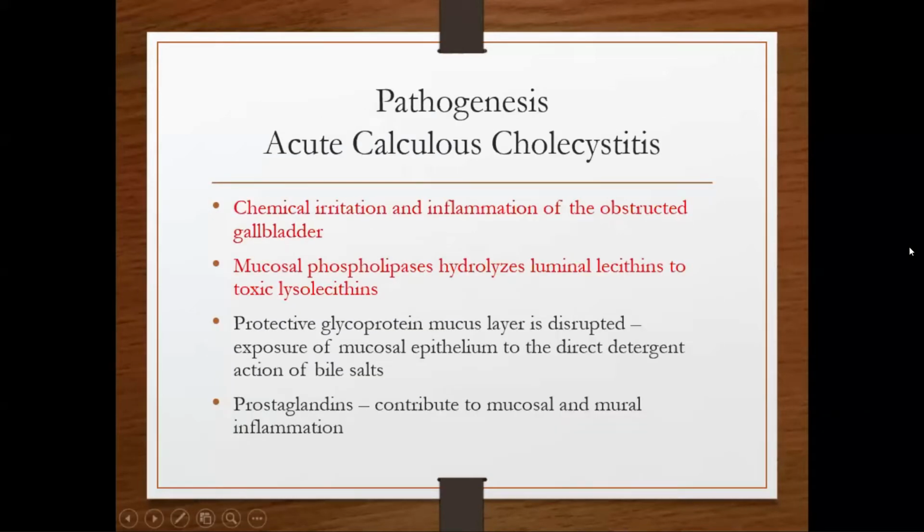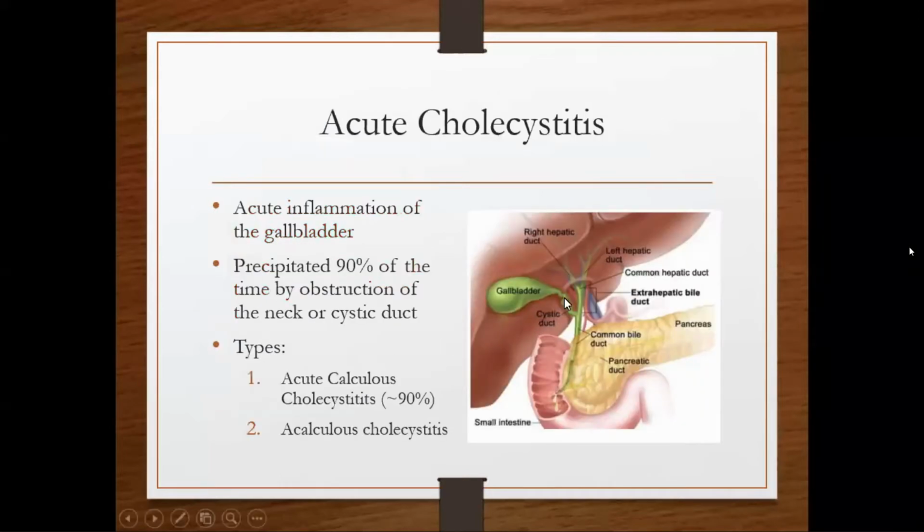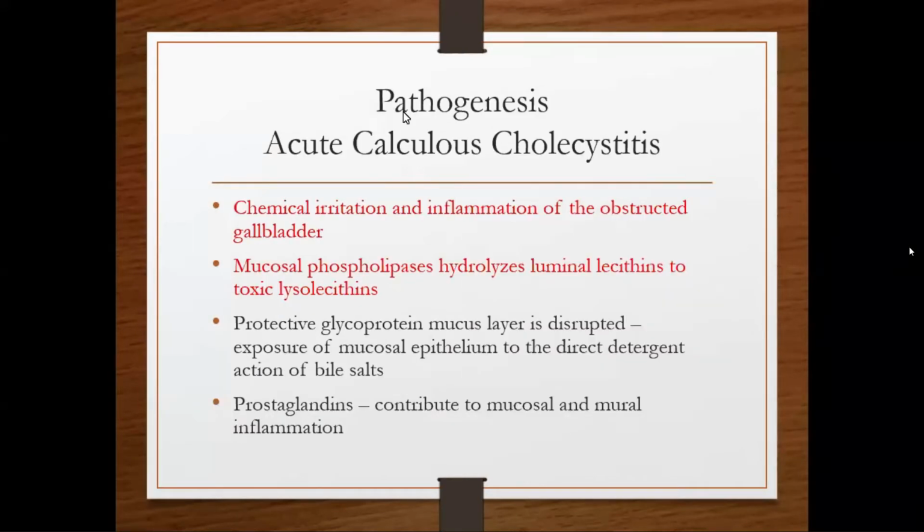Now, the pathogenesis of acute calculous cholecystitis, meaning that associated with stone. When the stone becomes impacted in the cystic duct and persistently obstructs it, acute inflammation will result, along with bile stasis.